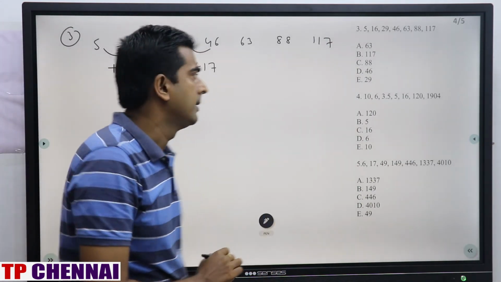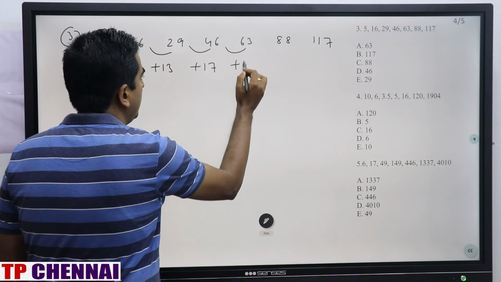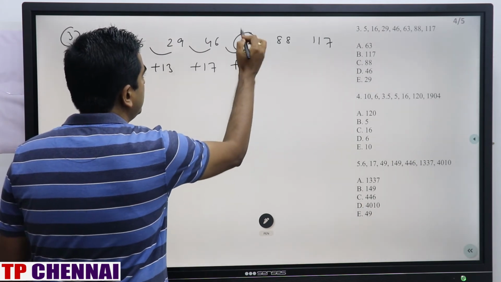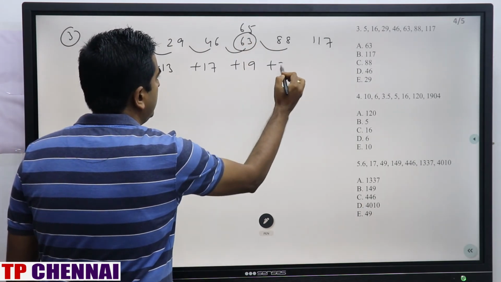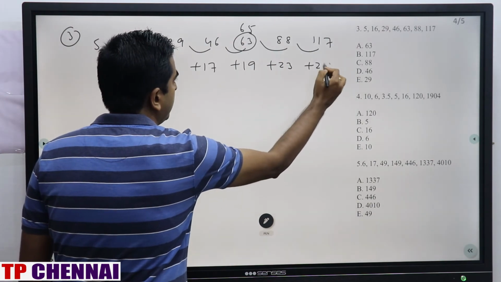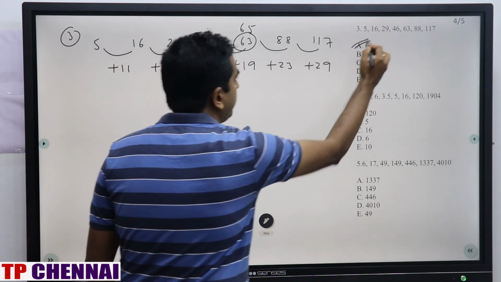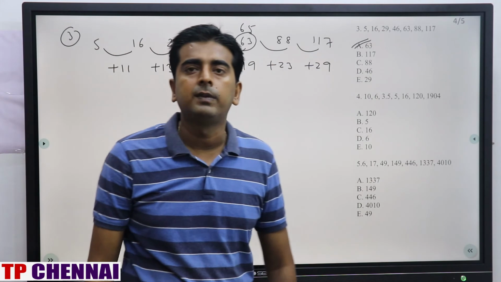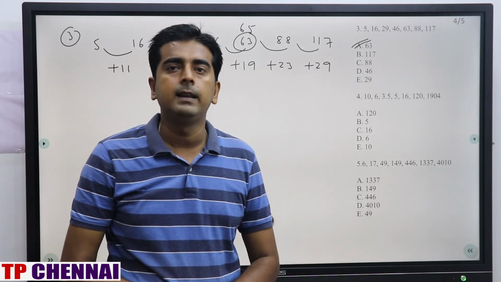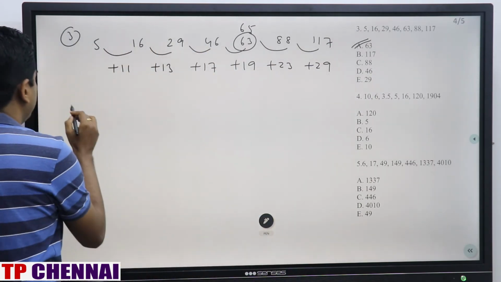This is not an odd number, this is a prime number. The next prime number is how much? 19. What is 46 plus 19? 65. Next is also 23. This is 29. So my wrong number is nothing but 63. In the place of 63, 65 will be there. Clear? Next one.